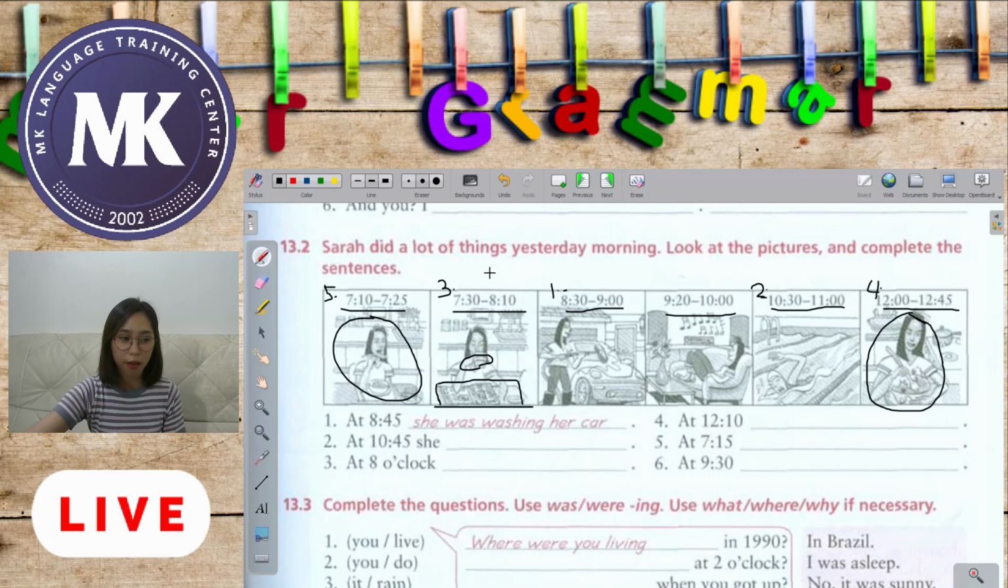Okay, so let's have number 5 as the last one. She was having her breakfast. She was having her breakfast, very good. You can actually use that because that is the base form of the verb have plus ing. She was having her breakfast, or she was having breakfast, or she was eating her breakfast. You can use that one.